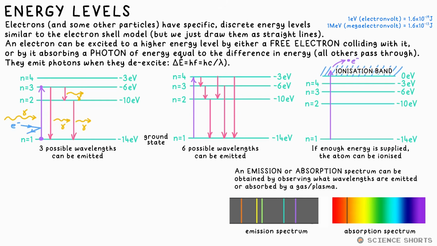An absorption spectrum is obtained when we emit all wavelengths of light through a gas or plasma, that's just an ionized gas, and detect what wavelengths are not transmitted, therefore absorbed. These absorbed wavelengths are represented by black lines on the spectrum.